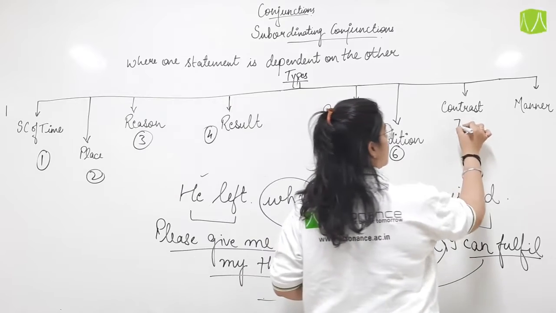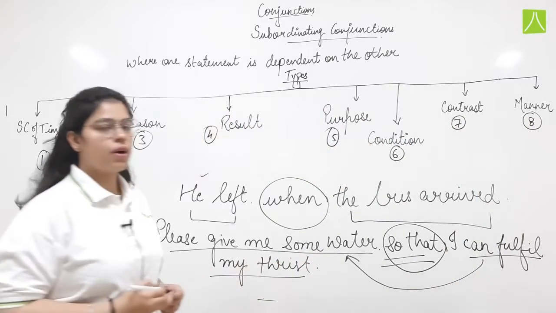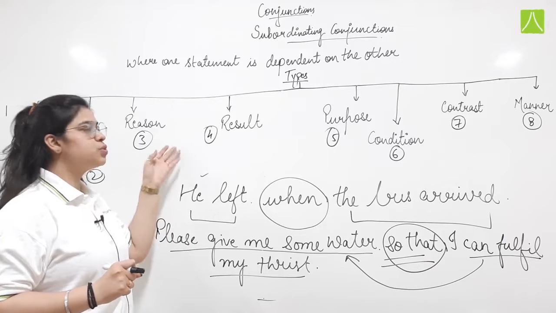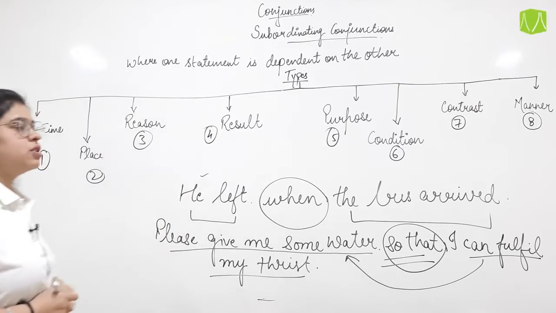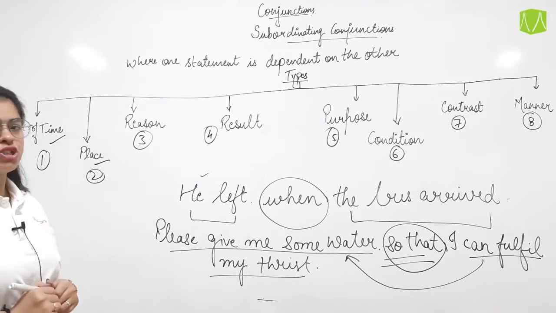Condition, contrast and manner. Okay. Now one by one we are going to study each of these types and what are the different conjunctions used under these heads. So first let us see about time and place together.